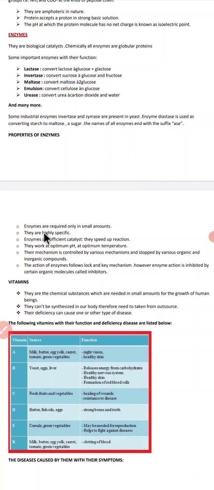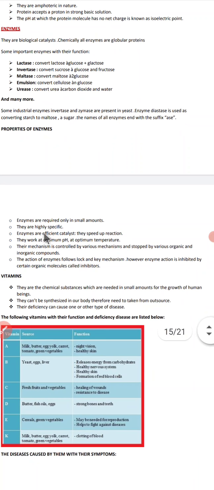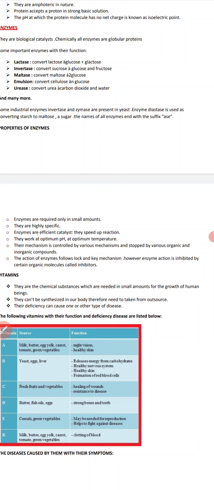They are highly specific. What is the meaning of highly specific? Highly specific means they function in a specific medium, on a specific substrate. If you change the substrate, what will happen? That function will not occur. If I change the enzyme, that substrate will not show that type of function. They are highly specific in nature.